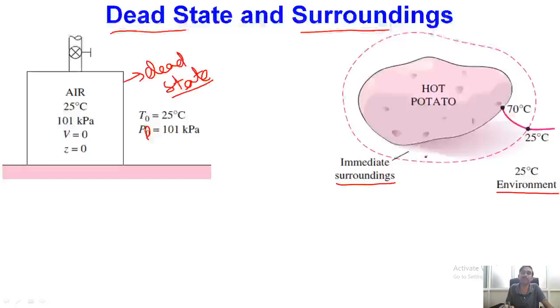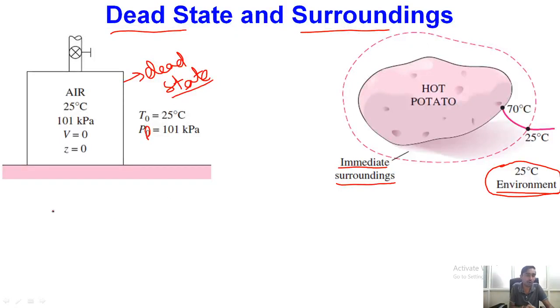So the immediate region of influence across the periphery of the system is known as the immediate surroundings of the system, and anything away from the immediate surroundings that is not influenced by the system is known as the environment. The combination of the system and the surroundings is known as the overall surroundings of the system.